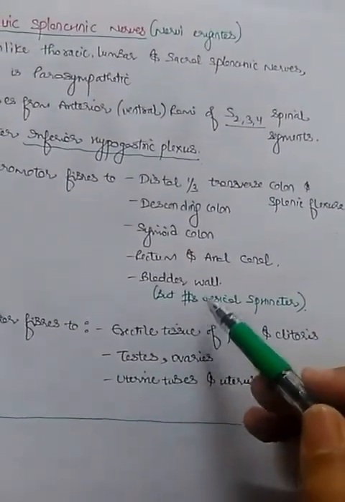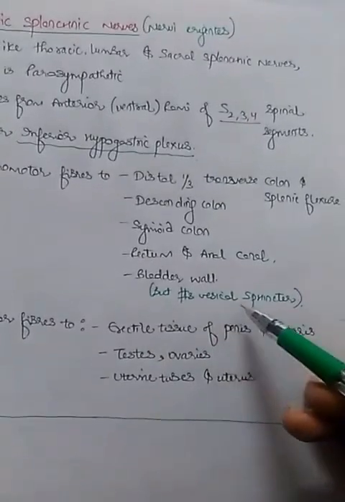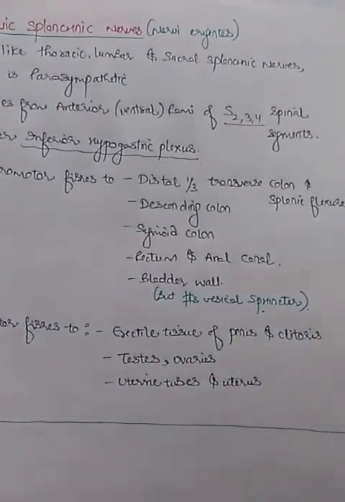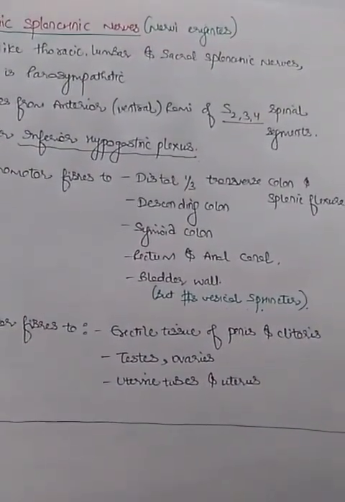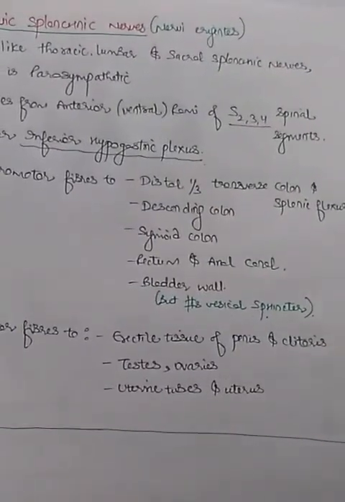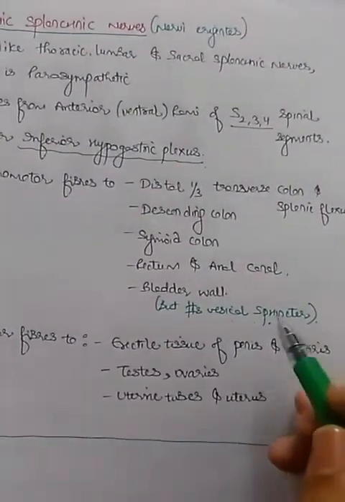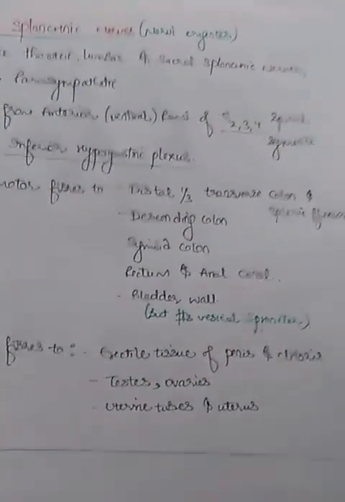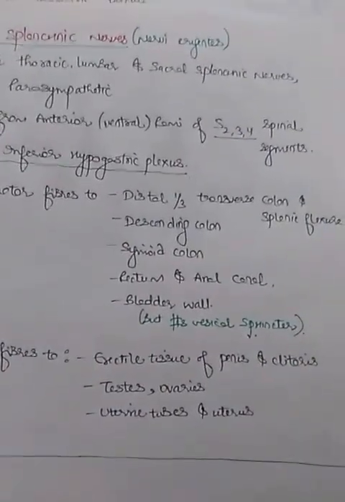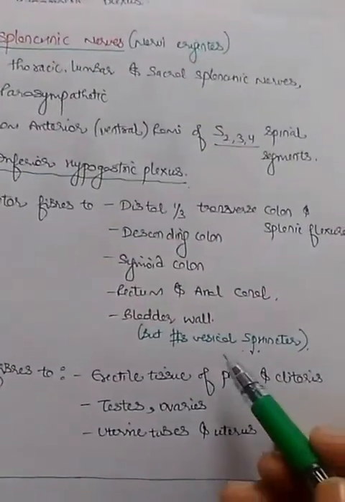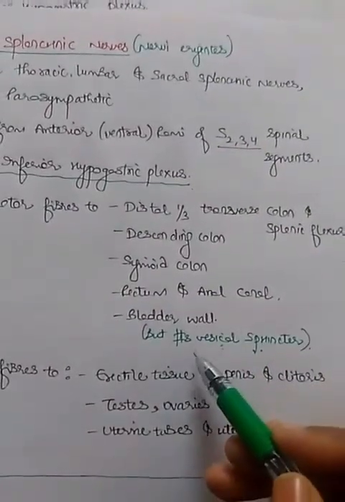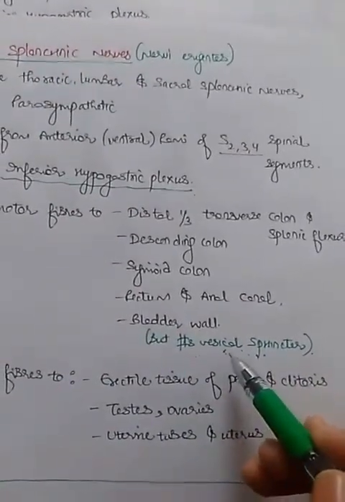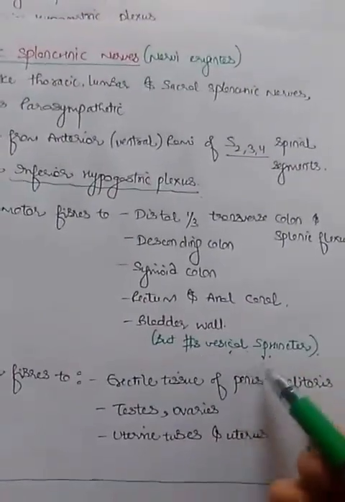Also, these pelvic splanchnic nerves inhibit the vesical sphincter, because we know that the sympathetic fibers cause the contraction of the vesical sphincter so as to close it and stop micturition, whereas the parasympathetic supply causes relaxation of the vesical sphincter, or you can say it inhibits the contraction of the vesical sphincter.